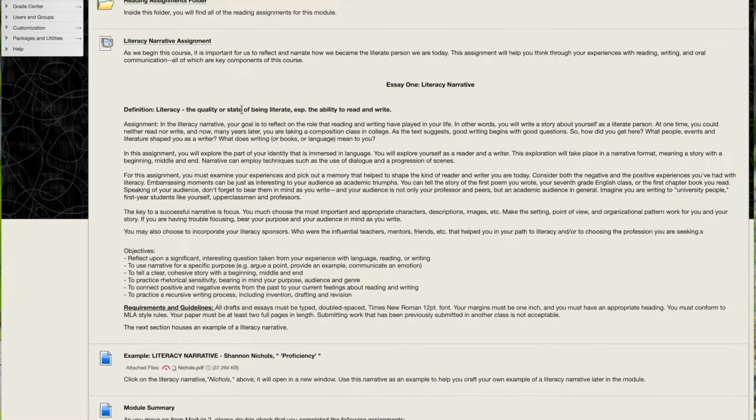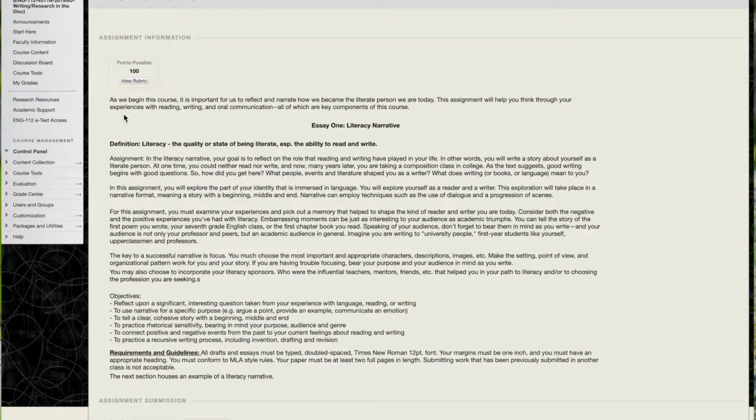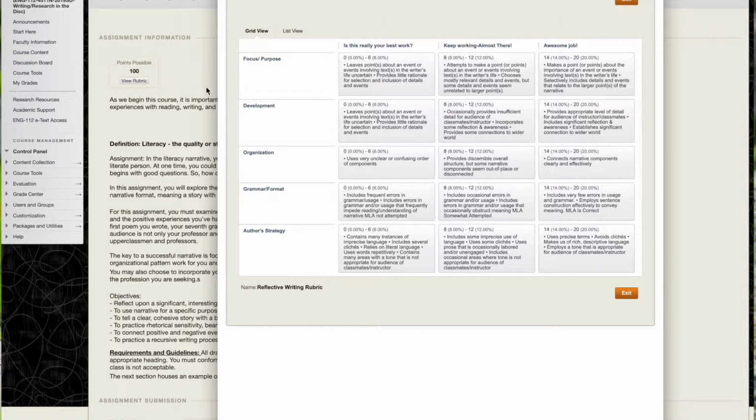When you're looking at your assignments, if we click on the Literacy Narrative Assignment link, this is where you'll go to also submit your paper. Within the assignment link, it will give you the instructions for the assignment, and then you can also view the rubric. If a rubric is attached to the assignment, the rubric is exactly how I'm going to grade you on your assignment.